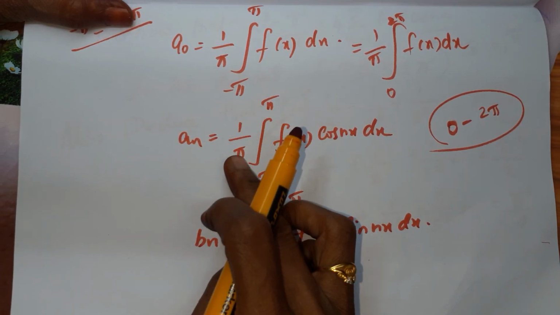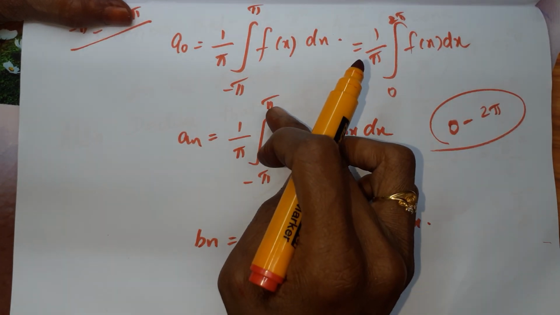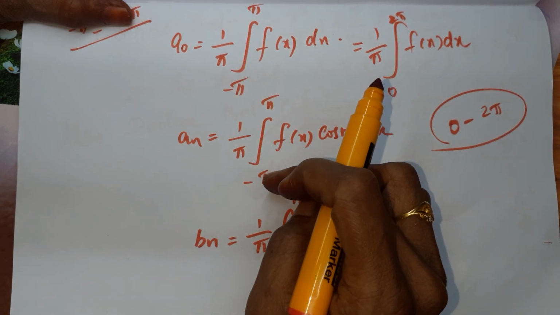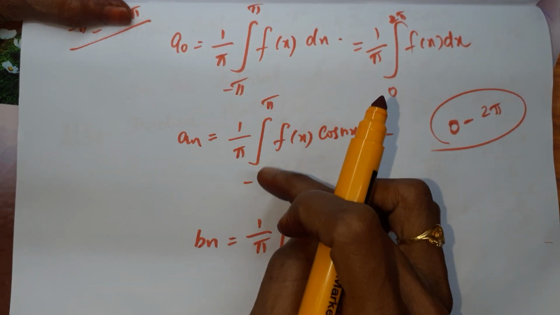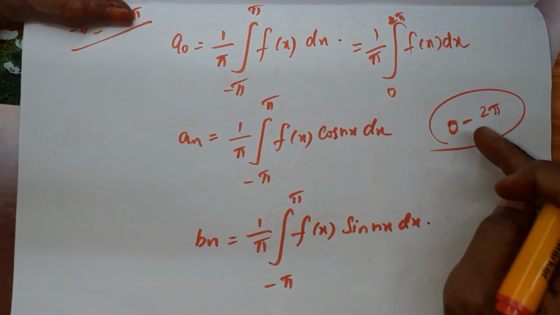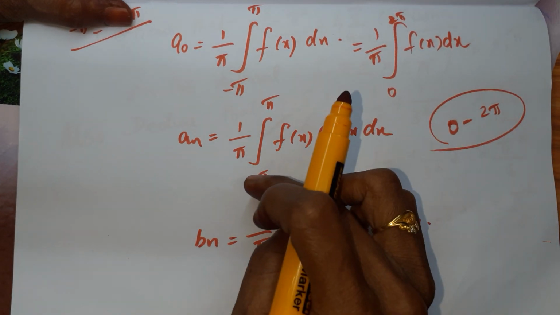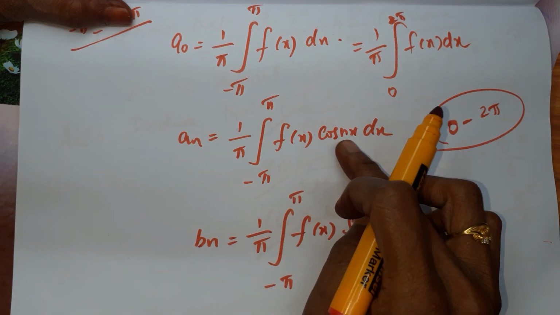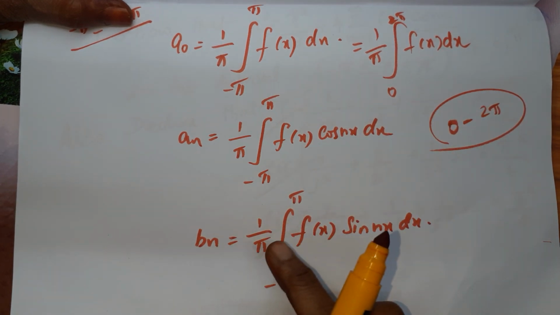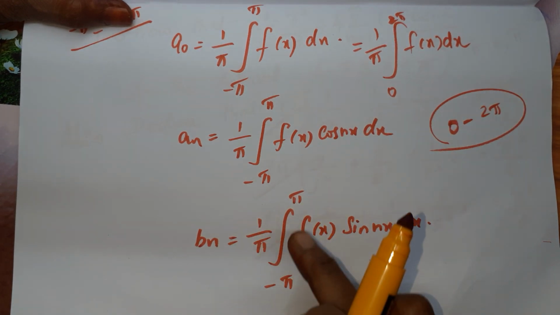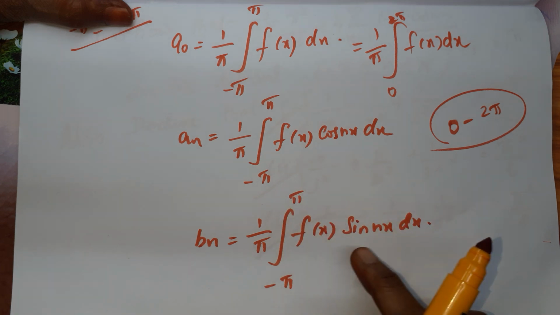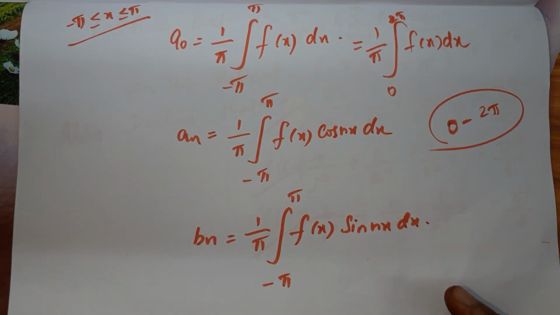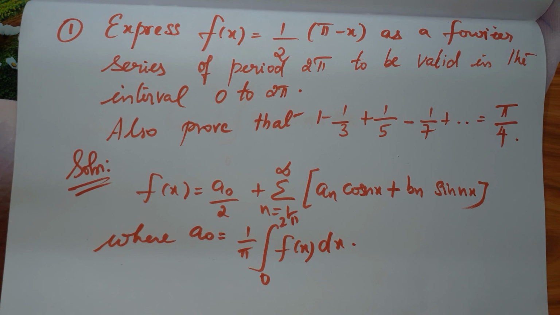a n is equal to 1 by pi integral minus pi to plus pi. The same thing: if the limit is from minus pi to plus pi, we take these two. If it is 0 to 2 pi, we have to change the limits to 0 to 2 pi. f of x cos nx dx, and b n is 1 by pi integral minus pi to plus pi f of x sin nx dx. Now come to the problem.